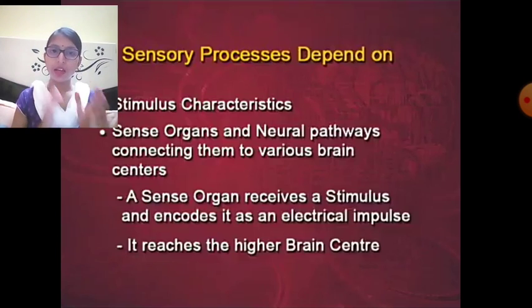Now in the next section we have to discuss the visual sensation, that means the structure and function of the eye, and the auditory sensation. Okay, the structure and the function of the ear. So these two sense organs are more important. Almost 80% of the information about the environment we receive through the auditory sensation and the visual sensation.